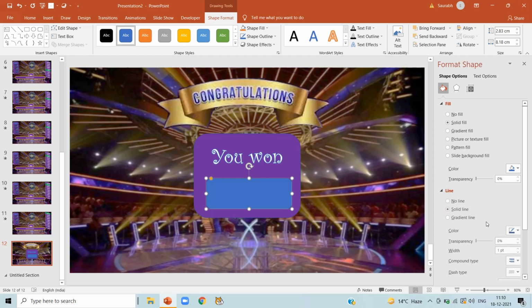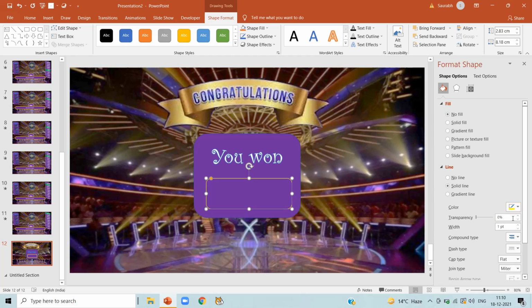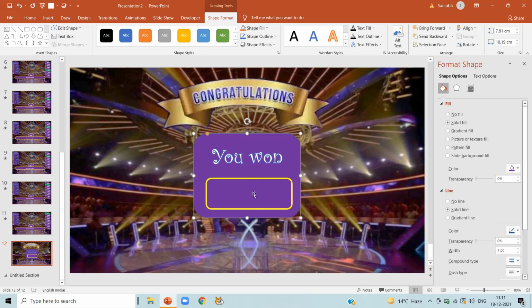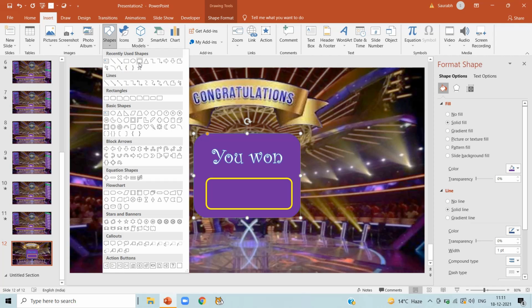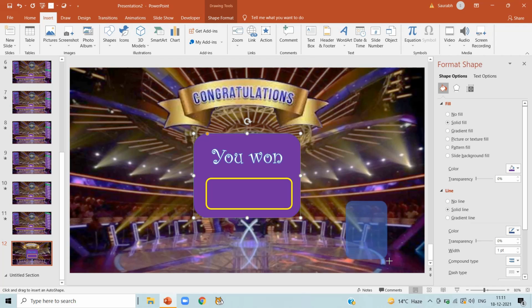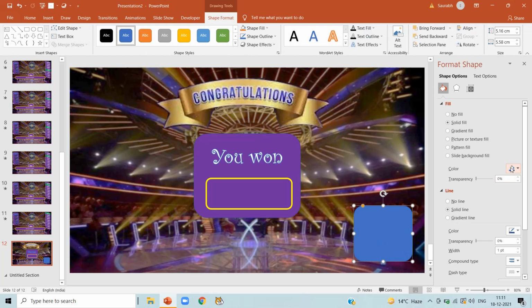Now in the format shape, click on line, click on color and I'm selecting yellow color here. Click on no fill in the fill option. Now increase its width so that the line will be visible. Now click on insert, shape and select a rounded rectangle shape again and drag it there like this. Now in the shape format, select purple color.